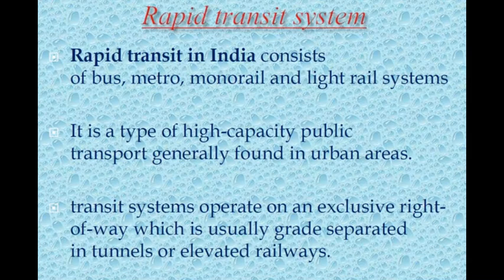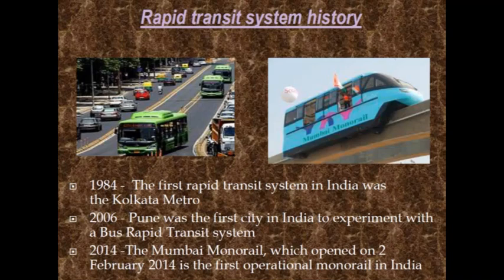Rapid transit systems in India consist of bus, metro, monorail, and light rail systems. Basically, it is a type of high capacity public transport system that is generally found in urban areas. Transit systems operate on an exclusive right of way, which is usually grade separated in tunnels or on elevated railways. Rapid transit systems history in India dates back to 1984, when the first rapid transit system in India was introduced in Kolkata Metro.